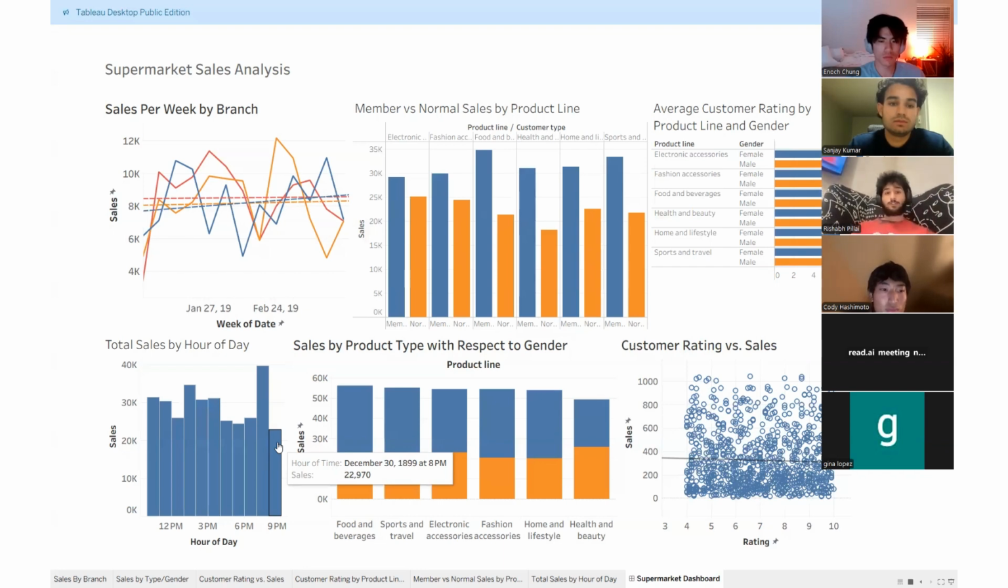Management should also look into why sales drop sharply at 8 p.m. and make decisions that will affect sales, deciding whether staying open later could bring in more revenue, or if customers simply stop coming after that hour.